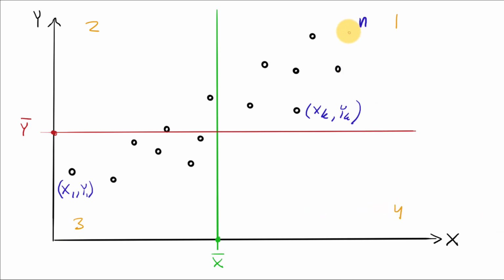In this case, we see that most points are situated in quadrants 1 and 3. And that's because the points lie on a straight sloped line. If instead the points would have lied here, then most of the points would be in quadrants 2 and 4.